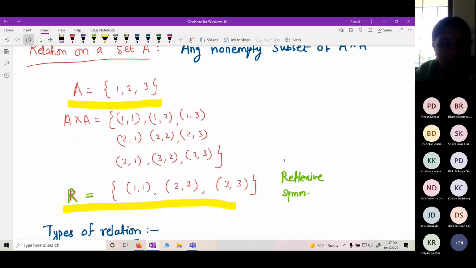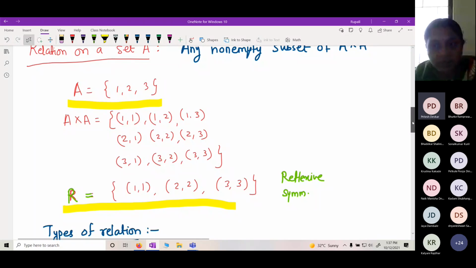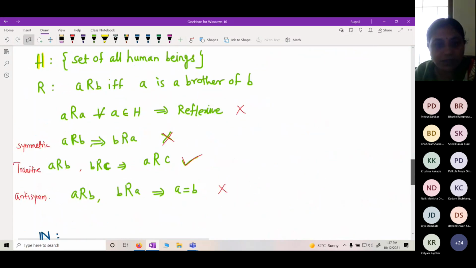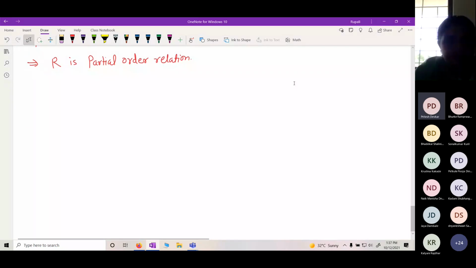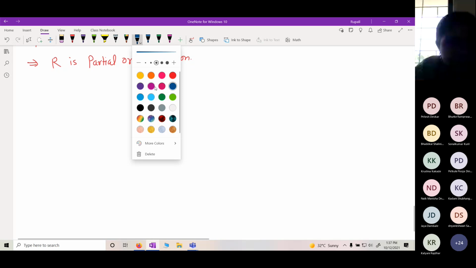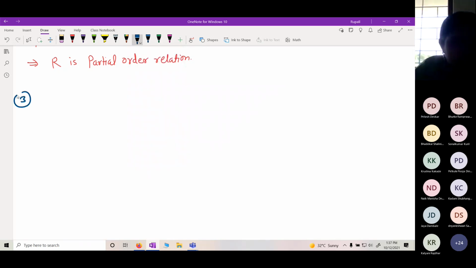Shall I write separately? Wait, I will write separately. For example, let's see. Consider set A, it is 1, 2, 3.